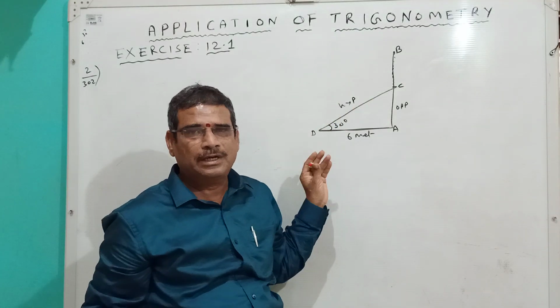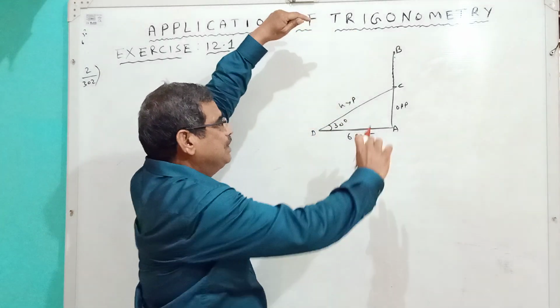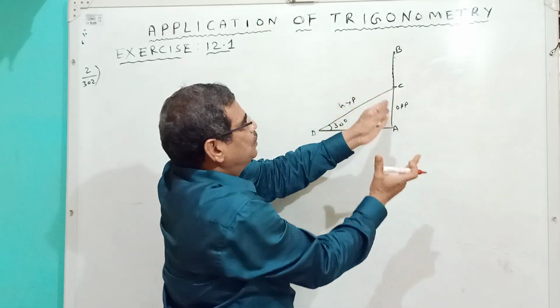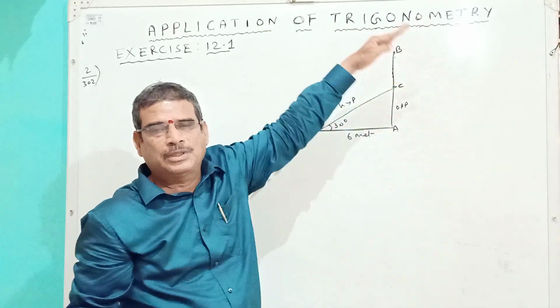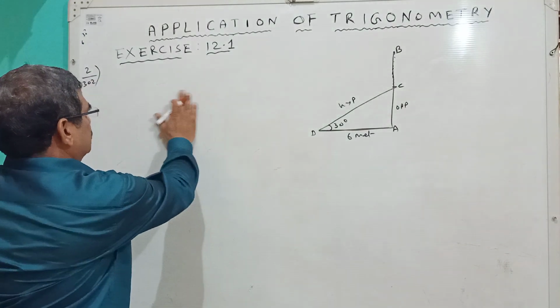What we have to find here? Here he is asking the height of the tree before falling. Means this part plus this part. By adding these two, the height before falling will come. Okay? So now we are going to do this.